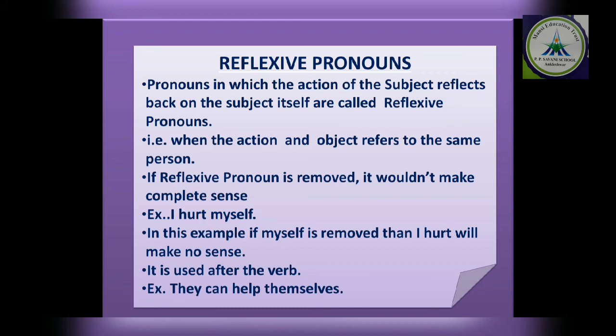When the action of the subject reflects upon the doer, then it becomes a reflexive pronoun, or we can say the subject and object refers to the same person is known as reflexive pronoun. Clear?